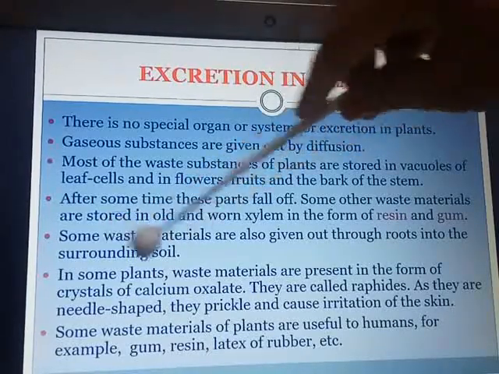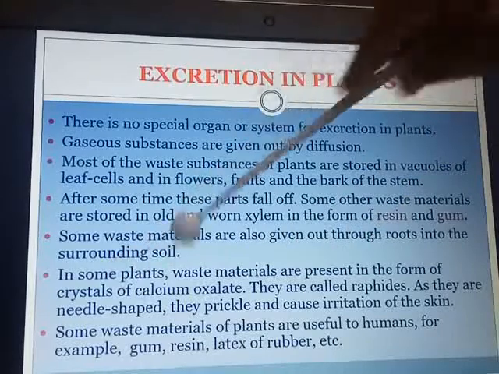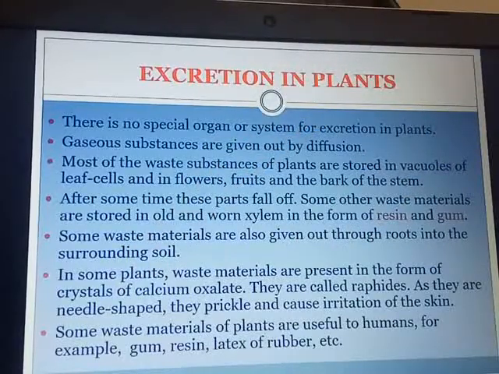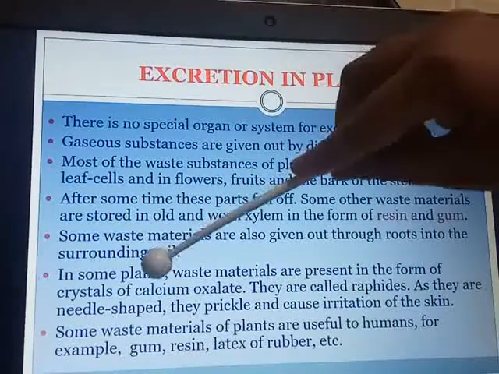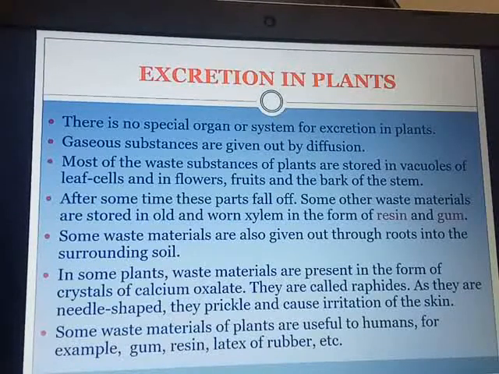In some plants, waste materials are present in the form of crystals of calcium oxalate. We had taken an example of arum or elephant's foot plant, that is suran. When your parents cut it, then sometimes you feel that prickly sensation. It is due to the presence of calcium oxalate crystals, which are called raphides. They are needle shaped, hence they prickle and cause irritation to your skin.